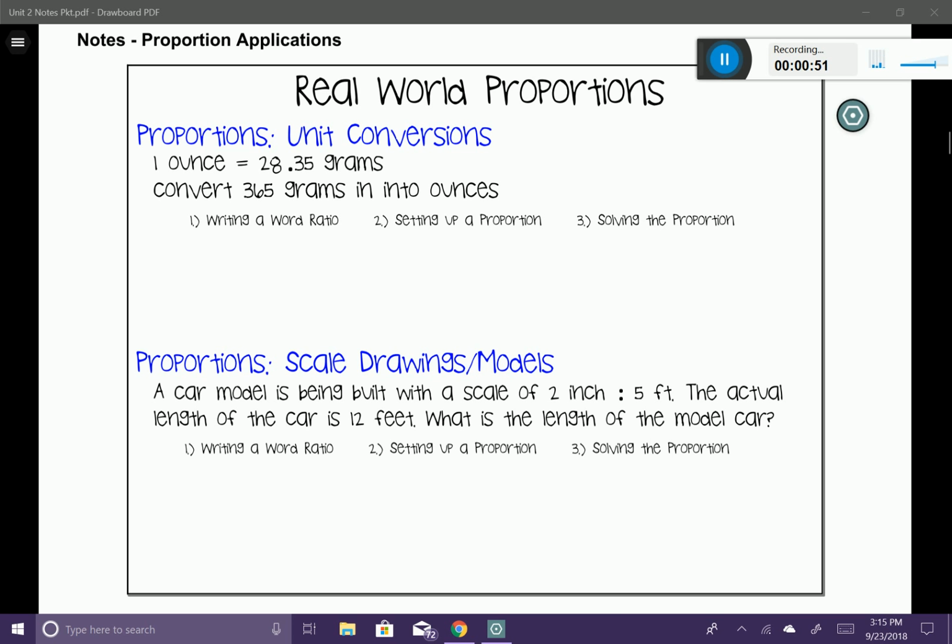So here's how we're going to set it up. You can see that I have a 3-step process. My first step is going to be writing a word ratio. A word ratio is basically what am I comparing? So in our case, we're going to be comparing ounces to grams. So usually you can get that right in your conversion statement up above, and you can just pop that right into your word ratio.